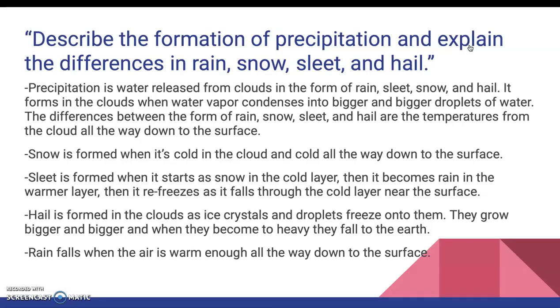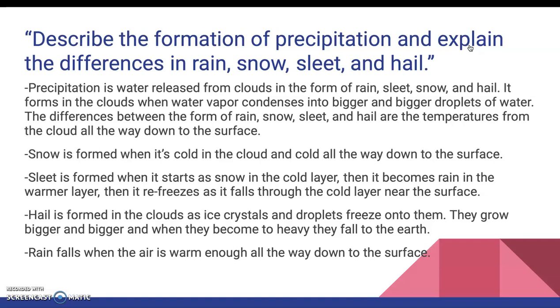So the first question I answered: describe the formation of precipitation and explain the differences between rain, snow, sleet, and hail. Precipitation is water released from clouds in the form of rain, sleet, snow, and hail. It forms in the clouds when water vapor condenses into bigger and bigger droplets of water. The differences between the forms of rain, snow, sleet, and hail are the temperatures from the cloud all the way down to the surface. Snow is formed when it's cold in the cloud and cold all the way down to the surface.